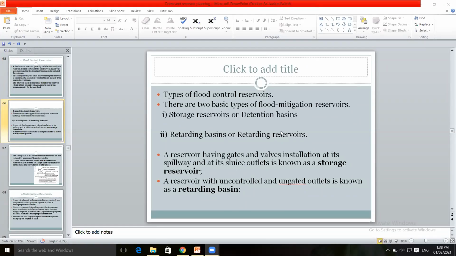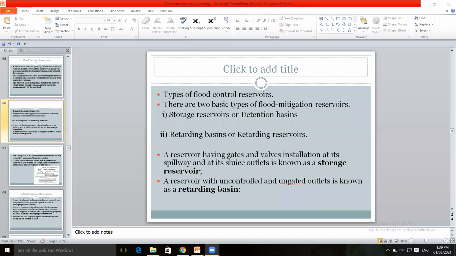So what is a storage reservoir or detention reservoir? A reservoir having gates and walls installed at its spillway and its sluice outlets is known as a storage reservoir. So the flood control reservoir has 2 types: storage reservoir or detention reservoir or detention basin, and retarding basin or retarding reservoir.